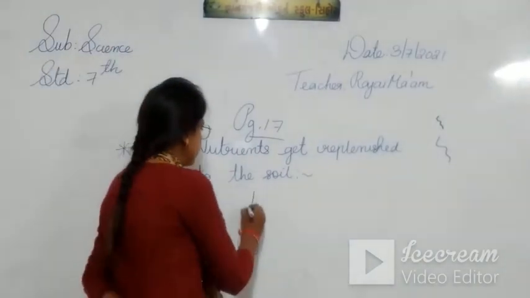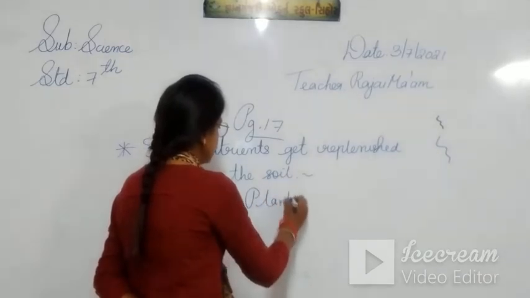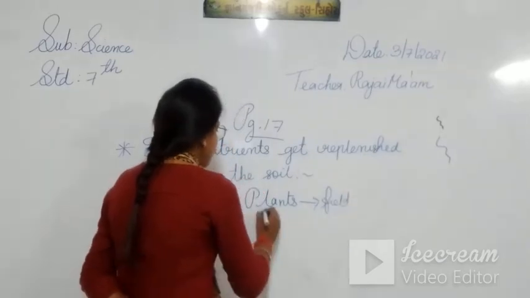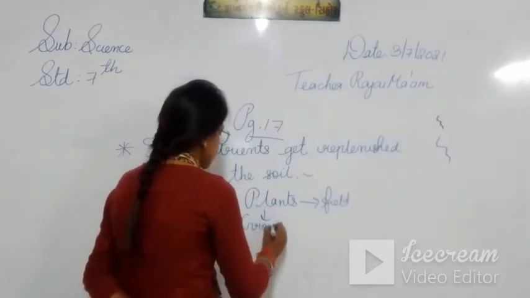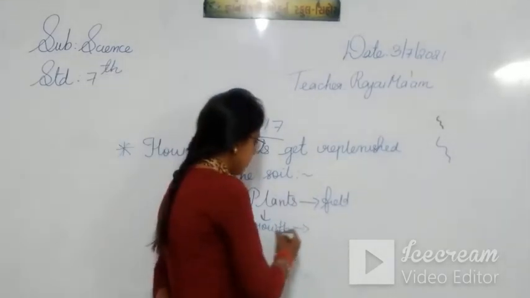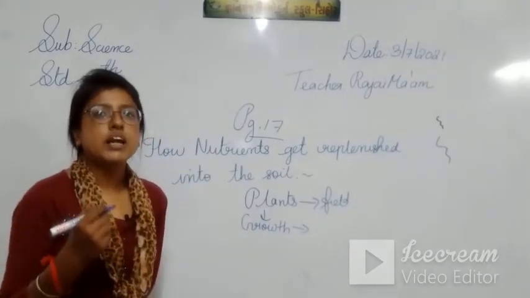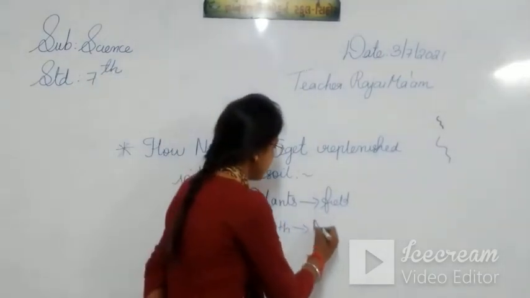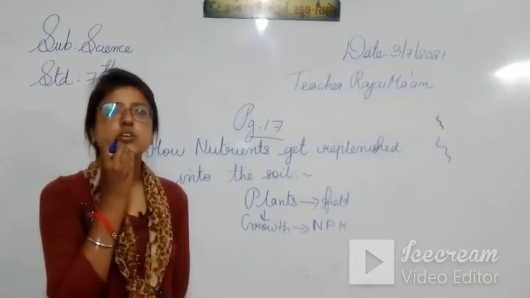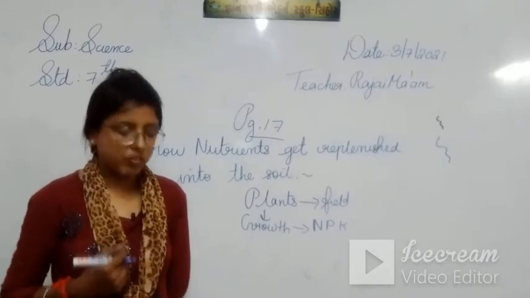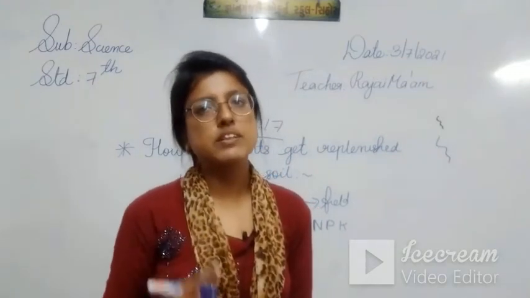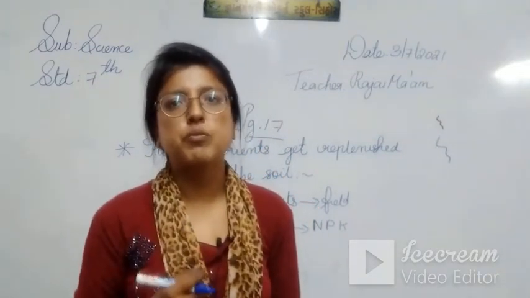Students, whatever plants are grown in the field, for the growth of the plant, the plant requires nitrogen, phosphorus and potassium. N for nitrogen, P for phosphorus and K for potassium. So for the growth of a plant it requires these three things: nitrogen, phosphorus and potassium.